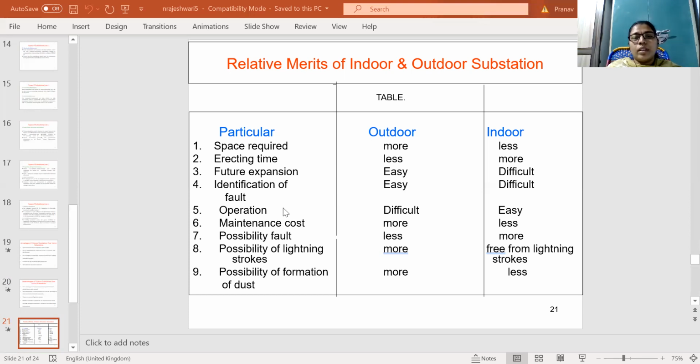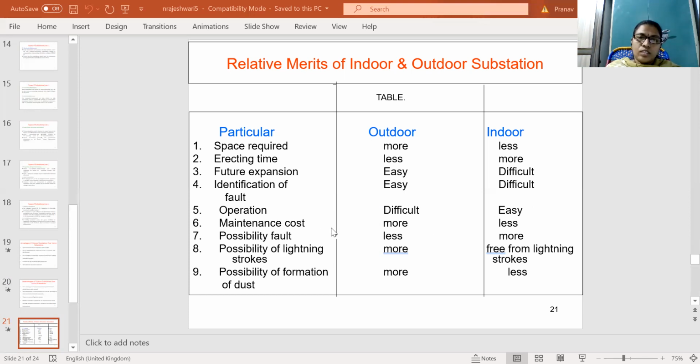Next, coming to operation. The operation is difficult in outdoor, easy in indoor, because up to 11 kV voltage is used under indoor substations. Above 66 kV voltage is used in outdoor substations. Then operation is much more difficult in outdoor than in indoor.